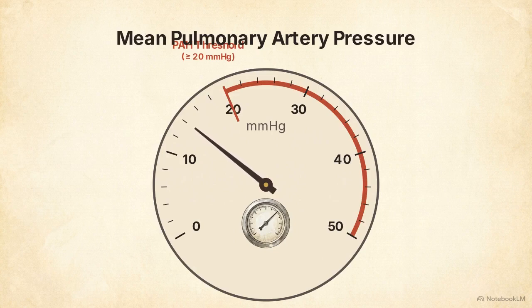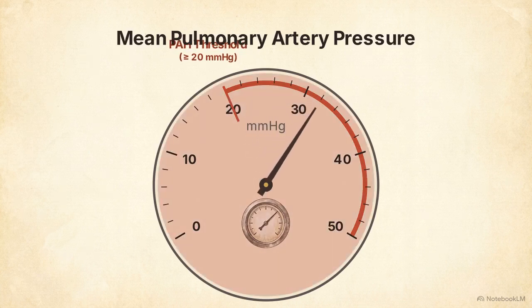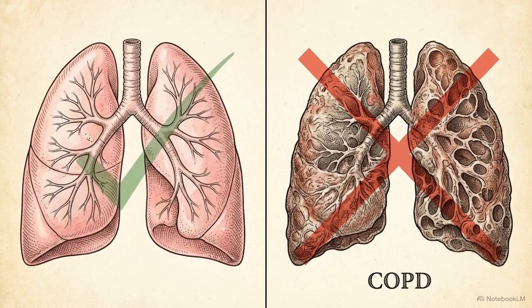While normal resting mean pulmonary artery pressure is significantly lower, a clinical diagnosis is made when that pressure reaches or exceeds 20 millimeters of mercury. Clinicians diagnose PAH only when this pressure elevation occurs in isolation. It requires the absence of secondary chronic lung diseases, such as COPD.